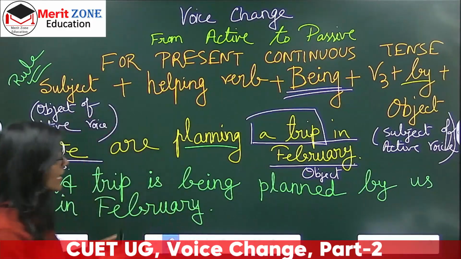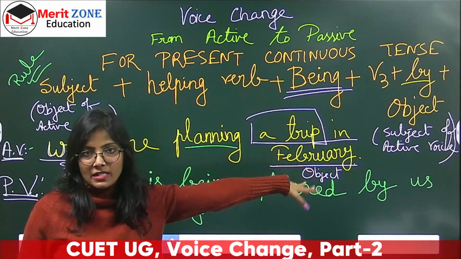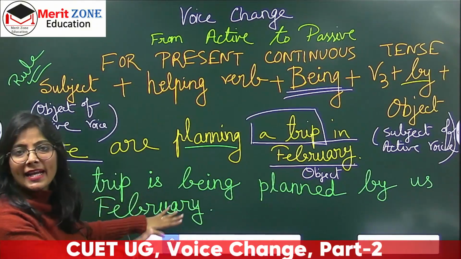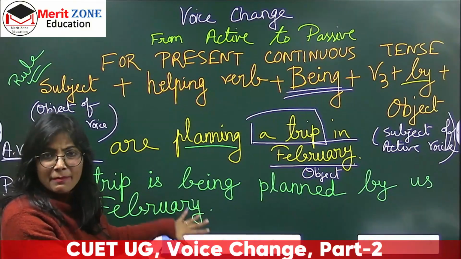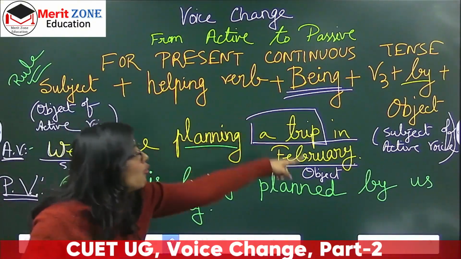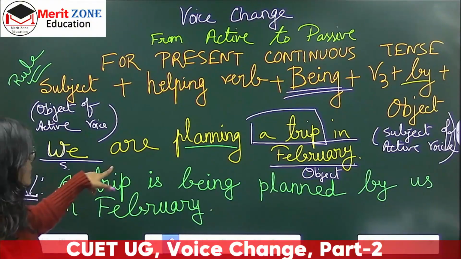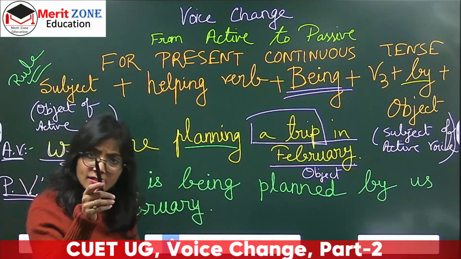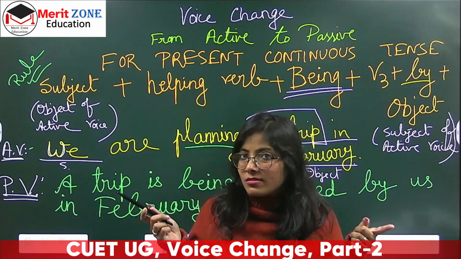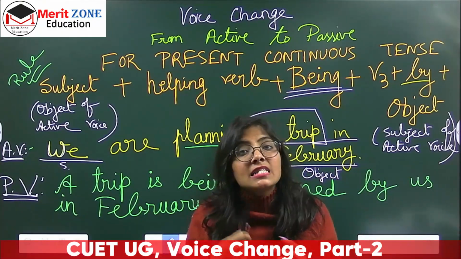Right? तो मैंने क्या किया? सिर्फ a trip को यहाँ पर लिया. I did not take in February वाला part यहाँ पर, right? उसको मैंने जैसे वो last में था, I kept it in the last as it is. I did not disturb that particular part because I don't need it. Because if you think, if I bring the whole object as a subject, how does it sound? A trip in February is being planned by us. The sentence is grammatically absolutely correct, but it doesn't sound good. A trip in February, we don't start. A trip is being planned by us in February.